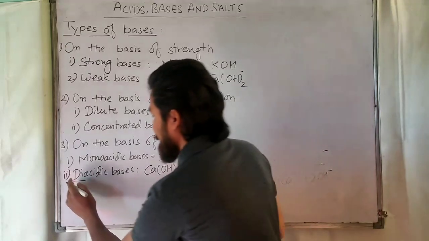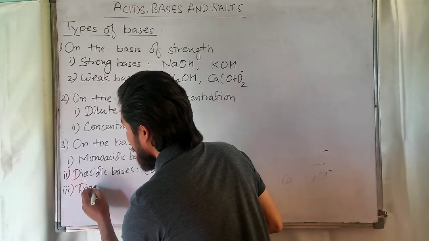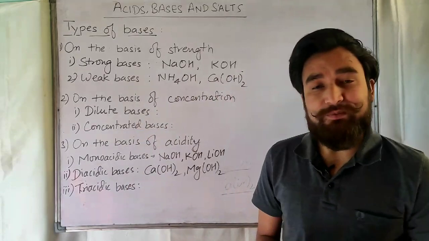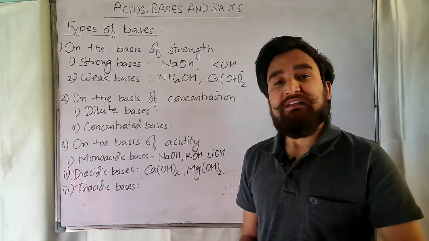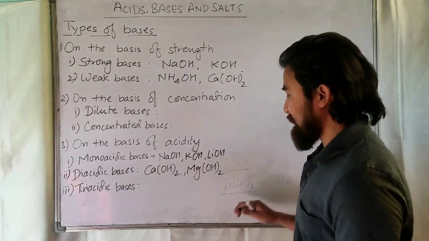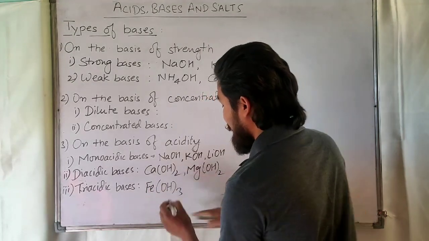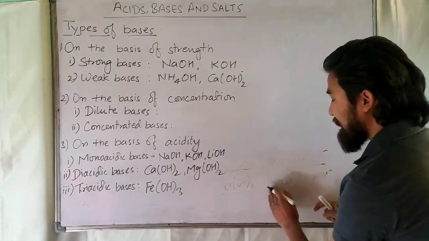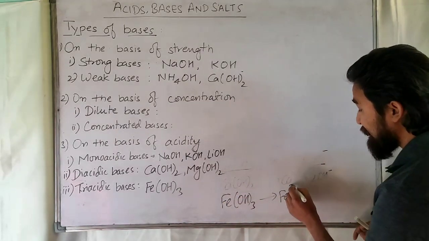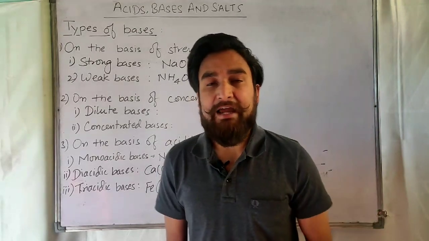The third category, triacidic base. Tri stands for 3. So what is a triacidic base? Triacidic bases are those bases which give 3 OH- ions per molecule on dissociation. You can see some examples like Fe(OH)3. This is an example of a triacidic base. You can see it will give Fe3+ and 3 OH- ions. So these are the types of bases.